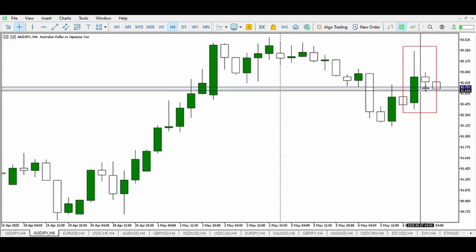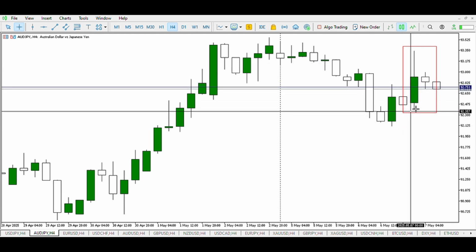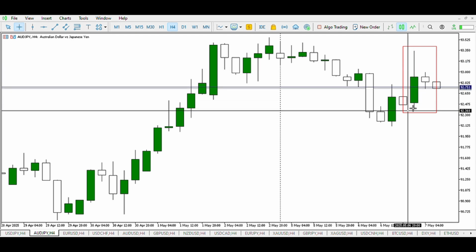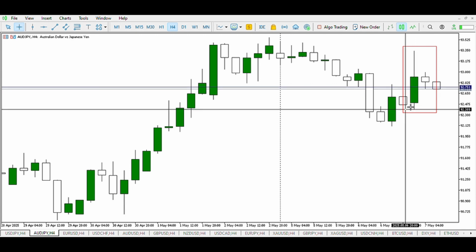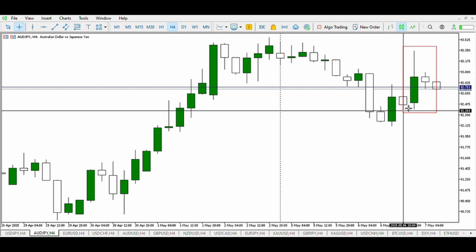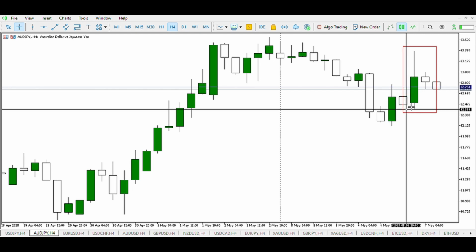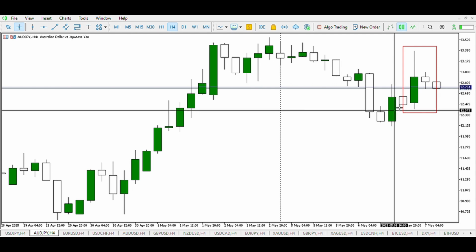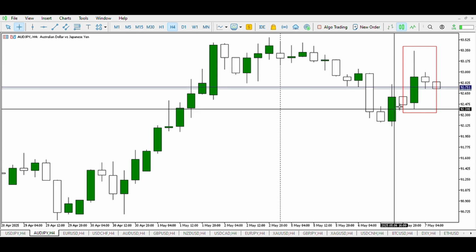On AUD JPY, at the Asian session, we can see the buyers creating pressure, and right here we see the sellers. However, we make no conclusion on this pair, because just because you are seeing this buy candle with a lot of buying pressure, it doesn't mean you should buy. Right here we have a weak support, and there are criteria that qualify this as a weak support, which we teach exclusively in the mentorship, and we are going to be releasing a video on this. So this is a weak support, so we expect this support to be broken later in the day.